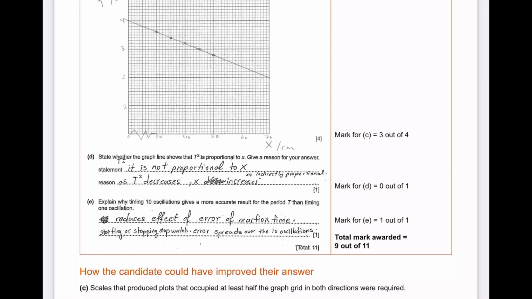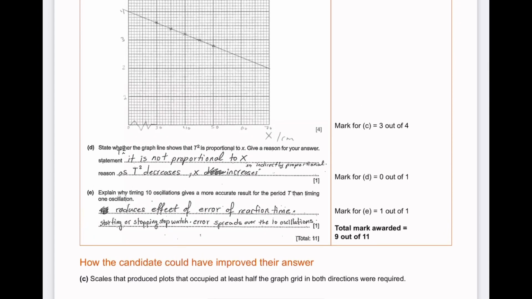D. State whether the graph line shows that t squared is proportional to x. Give a reason for your answer. Her statement was, it is not proportional to x. Reason, as t squared decreases, x increases. The mark we were given for D was 0 out of 1. According to the examiner, that was incorrect, because the student reports that it is indirectly proportional.